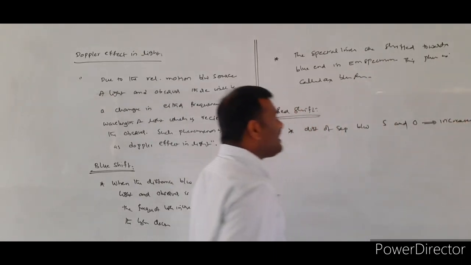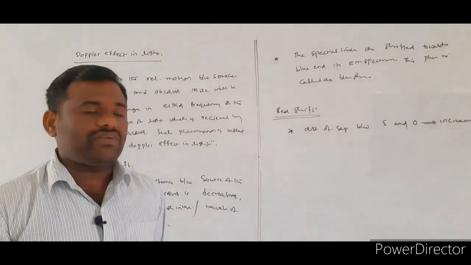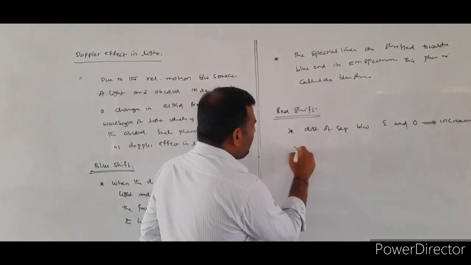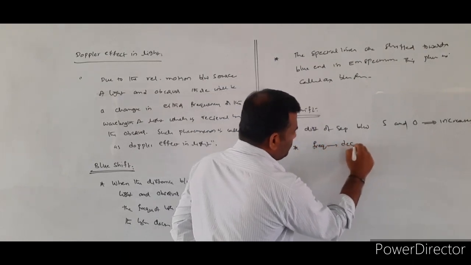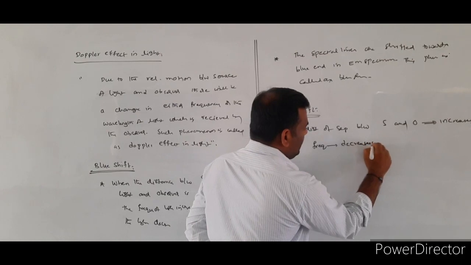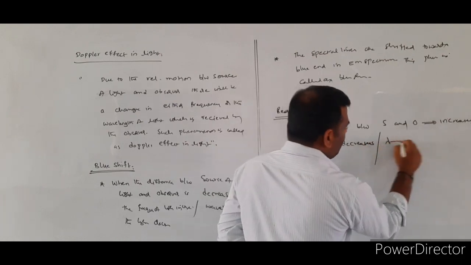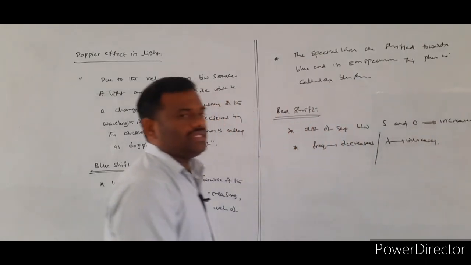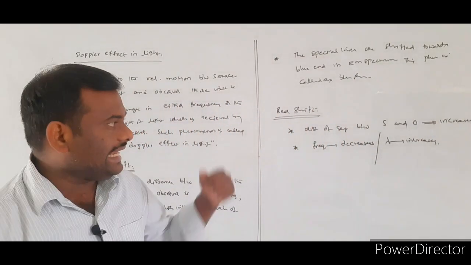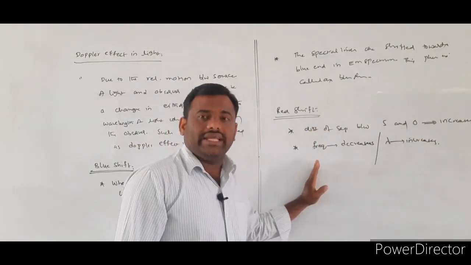So whenever the distance of separation between the source and observer increases, what happens? The frequency value decreases or the wavelength value increases.